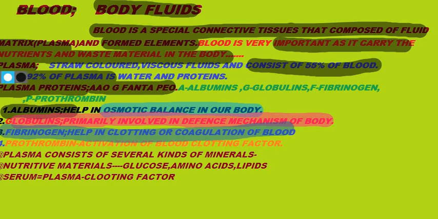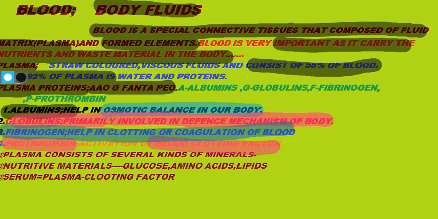Number 4 plasma protein is prothrombin, and its function is to activate blood clotting factor. This is all about the plasma proteins. There are mainly 4 plasma proteins: albumins, globulins, fibrinogen, and prothrombin, and we have to know the function of each and every plasma protein.